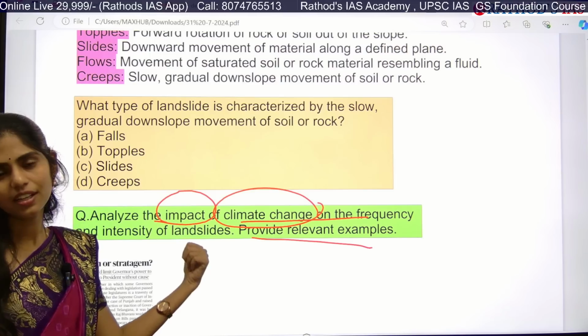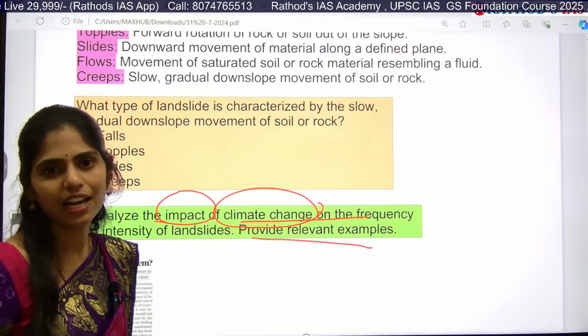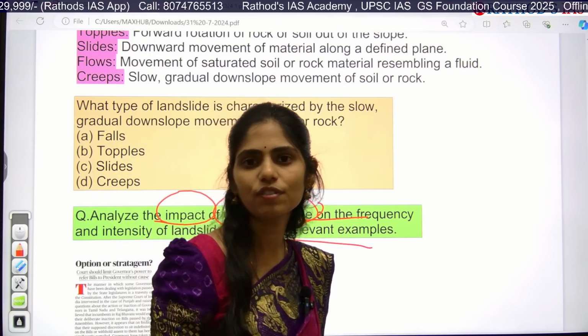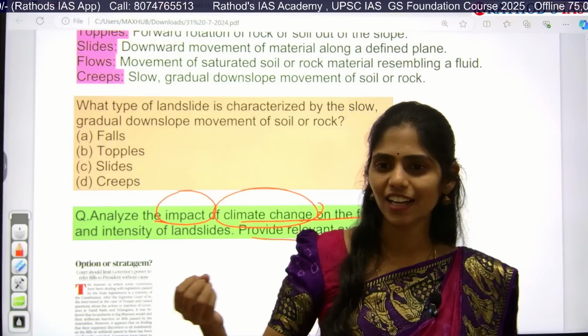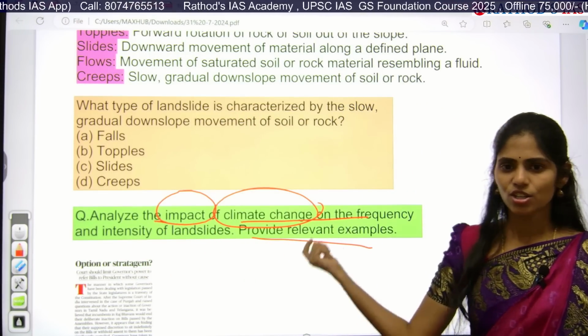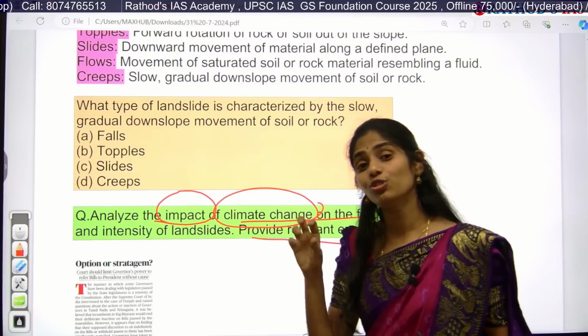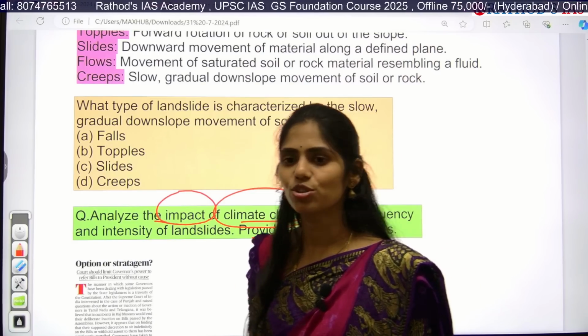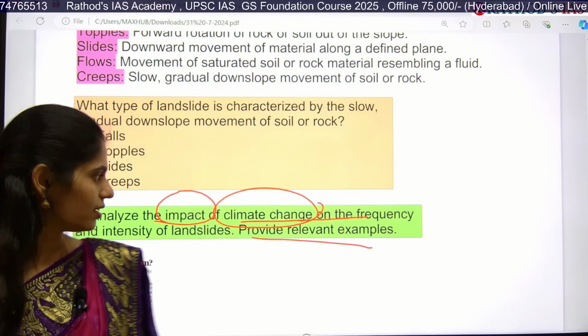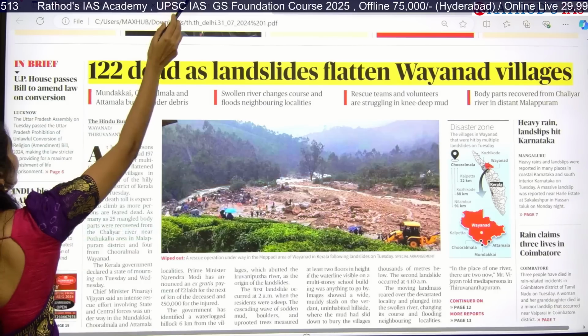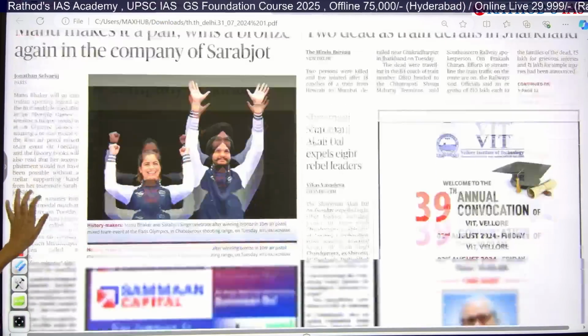Now here, why did the landslide happen in Kerala? Because of climate change. Because of climate change, excessive rainfall in Kerala led to landslides, right? So you have to link in this way. Whatever current affairs there are, you have to use them to enhance the value of your answers. Okay, now let us move on to the next topic.